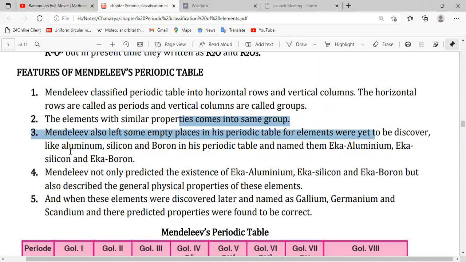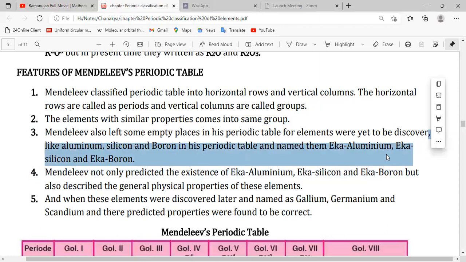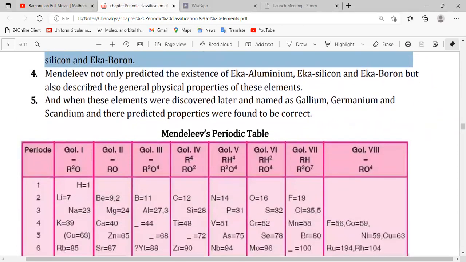Like aluminum, silicon, and boron, which in his periodic table are named Eka-aluminum, Eka-boron, and Eka-silicon. After Eka-boron, Eka-silicon, and Eka-aluminum were discovered, he predicted their properties also.